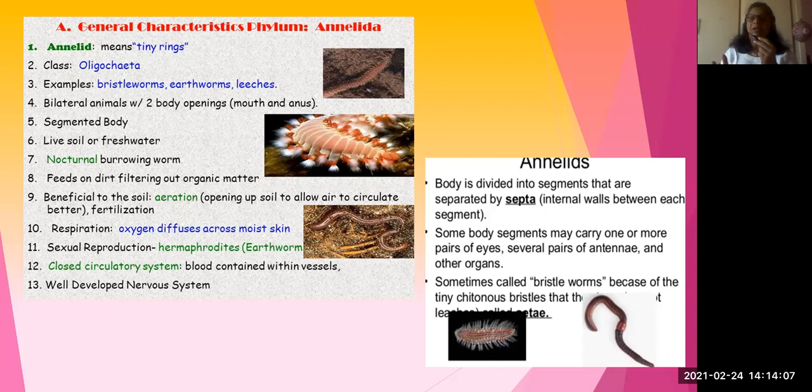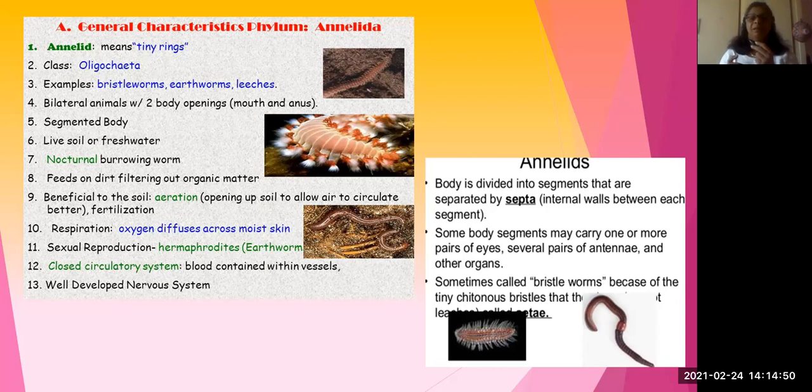Sexual reproduction: it is having two reproductive organs in the same individual, so that it is called hermaphrodite. Hermaphrodite means having male and female reproductive organs in the same organism. And for excretion, there are specific organs called nephridia. There are types of nephridia; you can see this afterwards in the higher classes. So nephridia are the excretory organs.